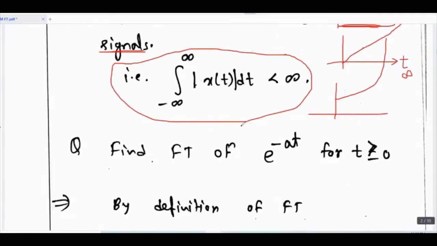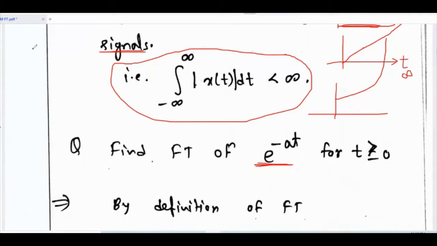Okay, so let us start with this question. Find the Fourier transform of e raised to minus at for t greater than equal to 0. Please tell me in the chat box the Laplace transform of e raised to minus at. Anyone? What is the Laplace transform of e raised to minus at? 1 upon s plus a.